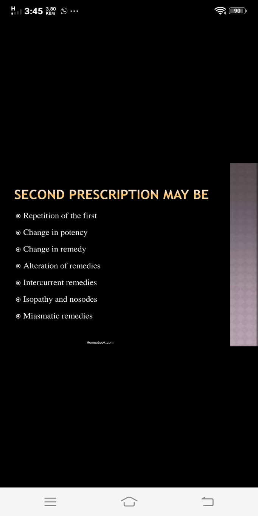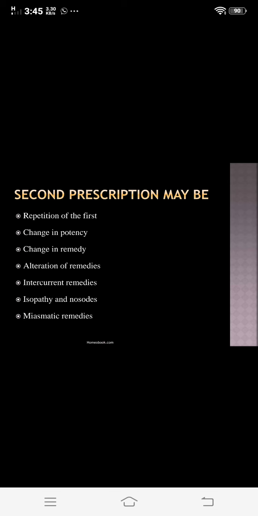Then the second type, that is natural complementary remedy. That is, in nature there is a presence of some natural complementary remedies. Examples are antim tart having complementary remedy ipecac, then apis having complementary remedy natrum mur, then argentum nitricum having complementary remedy natrum mur, then stannum met having complementary remedy pulsatilla, then phosphorus having complementary remedy carbo veg. So these are some natural complementary remedies that are present in nature.